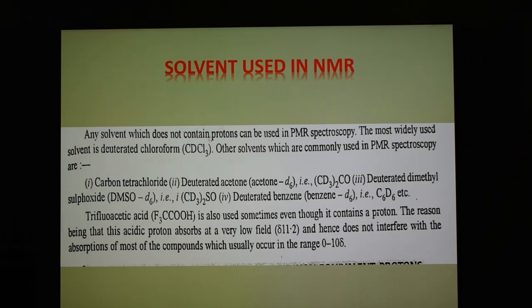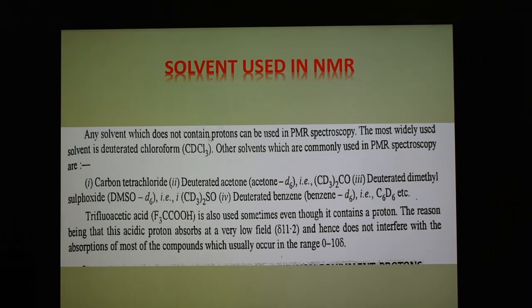The solvents used in NMR spectroscopy are generally deuterated solvents, and the most widely used are deuterated chloroform, deuterated benzene, or deuterated DMSO-d6, meaning dimethyl sulfoxide, and some others, like deuterated acetone. So these are the solvents which do not contain protons and can be used in NMR spectroscopy.